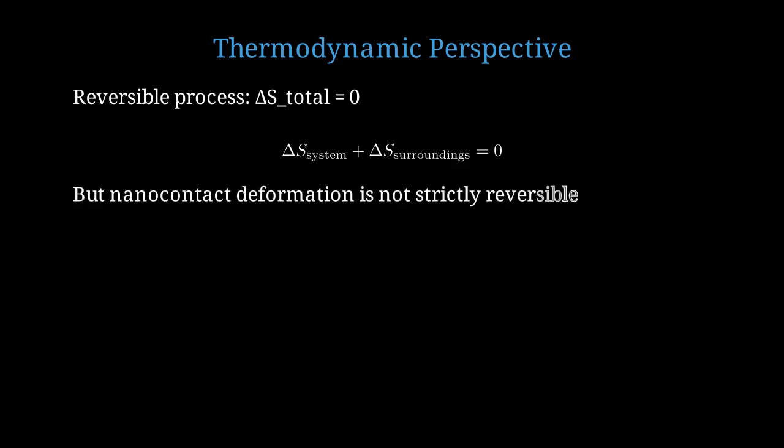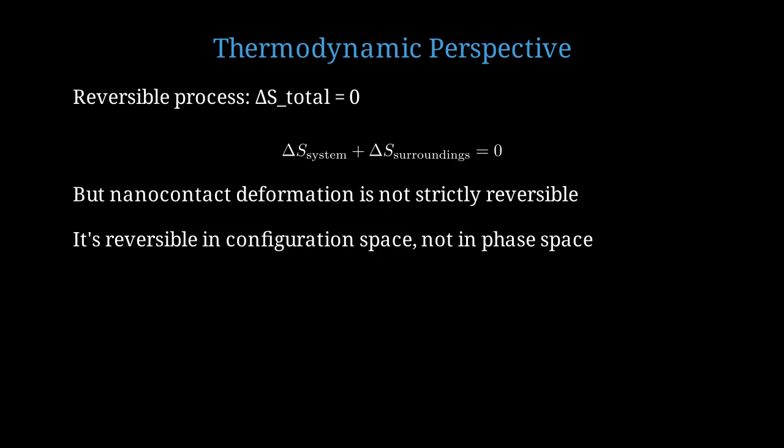However, we need to be careful. The deformation of a nanocontact is not reversible in the strict thermodynamic sense. Some energy is dissipated as heat. What we mean by reversible plasticity is that the atomic configuration returns to its original state, but the velocities and thermal energy may have changed. It's reversible in configuration space, but not necessarily in full phase space.